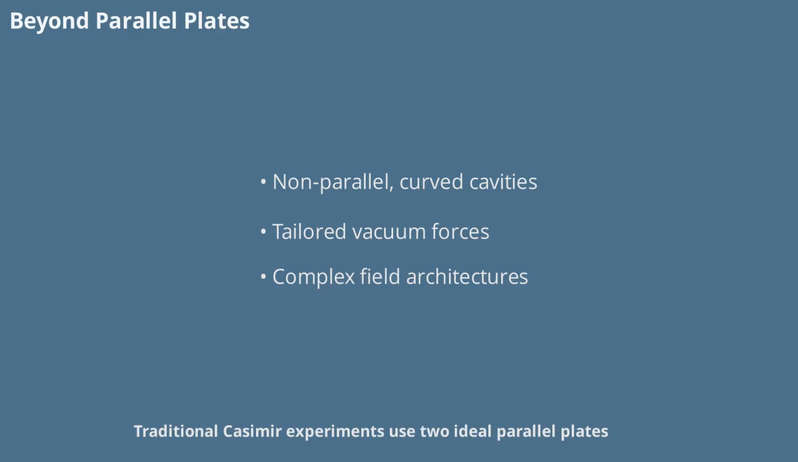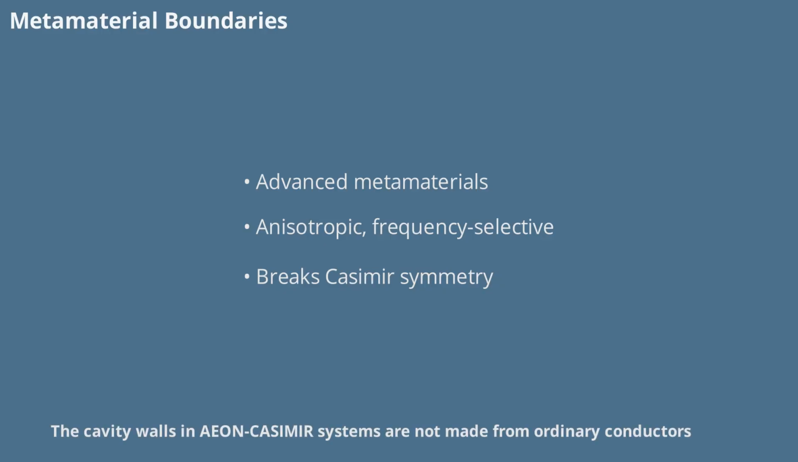Traditional Casimir experiments use two ideal parallel plates, but AEON-CASIMIR takes this much further. By designing cavities that are non-parallel, curved, and anisotropic, the system can tailor the vacuum forces to suit specific engineering needs. This approach allows for the creation of complex field architectures that can direct energy and momentum in ways that simple geometries cannot. The result is a highly adaptable propulsion core, capable of responding to a wide range of operational demands.